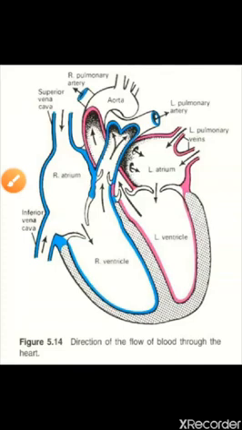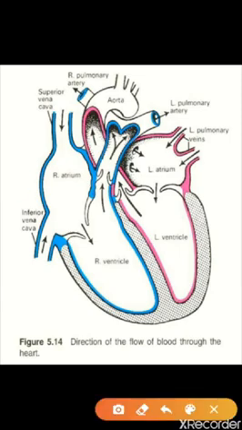Now let's start. First we will see the direction of the blood, that is, from which area the blood is entering and from which area the blood is going out. See what I have told you: just see this one, the pulmonary vein. The name vein comes, so it will bring the blood to the heart. If I imagine this is the lung, the blood has taken oxygen from here, and now the blood has to take this oxygen to the whole body. The pulmonary vein will take the blood.